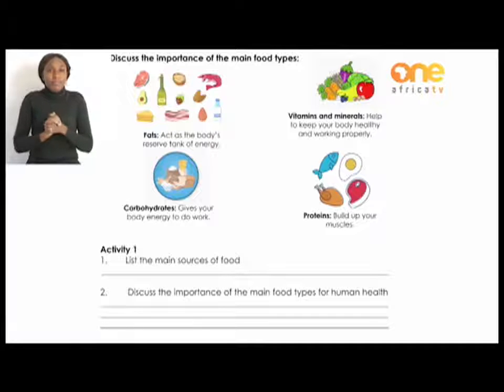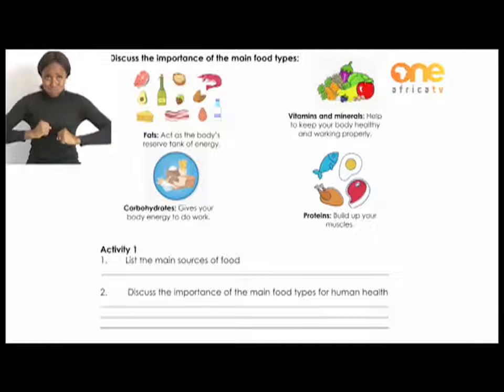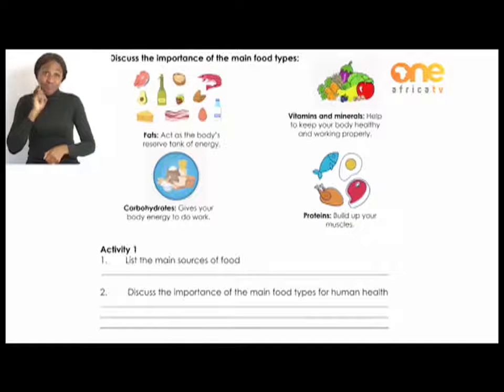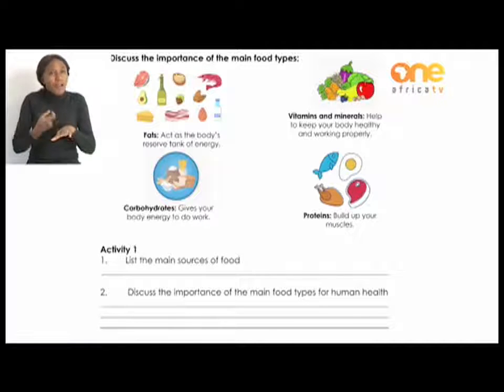Okay, the last part is fats. They act as the body's reserve tank of energy, and they also protect your organs. I think that is pretty interesting. Okay, but with fats, it is very important to maintain a balance, because too much fat can cause you to become overweight, and that again brings a whole lot of other health issues. Fats can be found in food types such as avocados, salmon, sunflower seeds, and flax seeds.